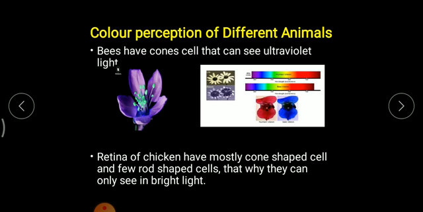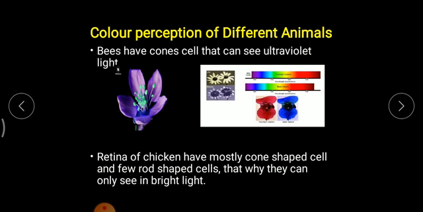Now, color perception of different animals. Majority of living creatures can see nature because they have different cells. Some of them have rod cells, some have cone cells, some have fewer cone cells. One perfect example is the bee. Bees have one extra cone cell. Human cone cells can only distinguish colors up to violet, but the honeybee can distinguish one color beyond violet. That color is known as ultraviolet.